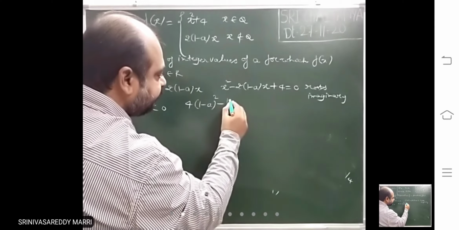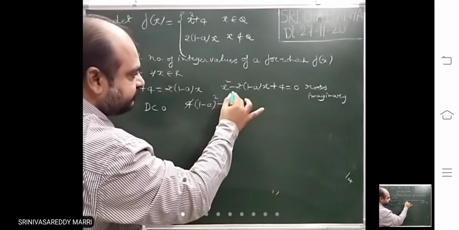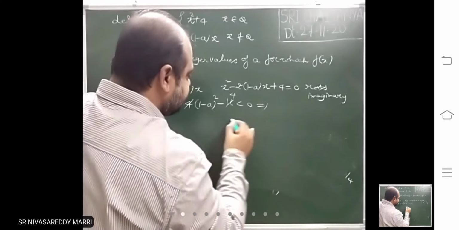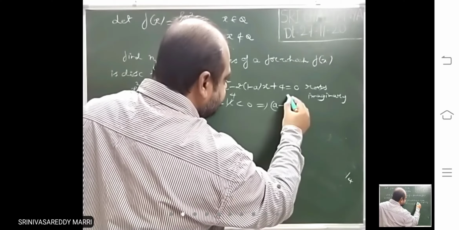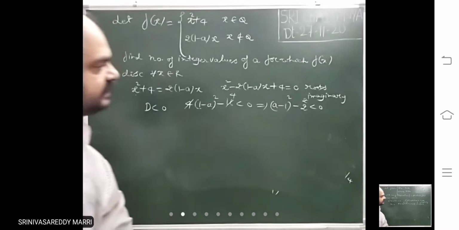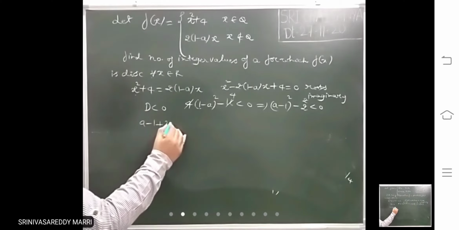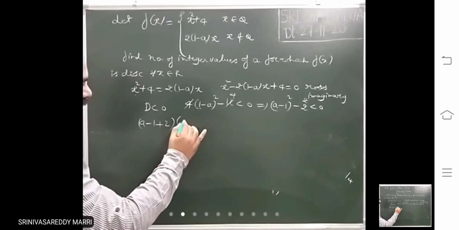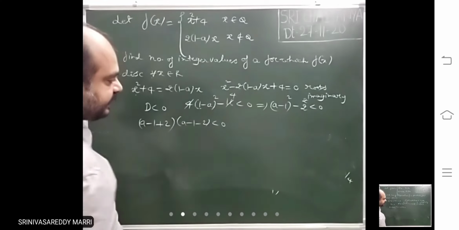4 into 1 into 4 means what? This. So that means 4 ones, 4 fours. I am writing this as 1 minus a whole square, a minus 1 whole square minus 2 square, that is less than 0. I am writing a square minus b square as a minus 1 plus 2 into a minus 1 minus 2 less than 0.